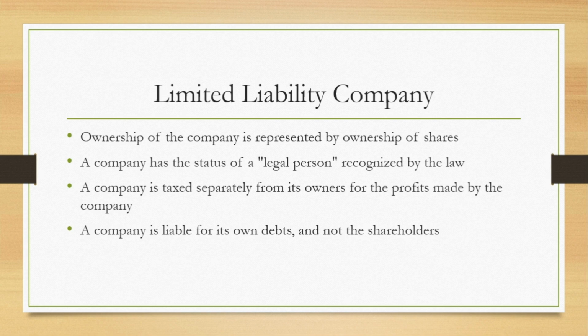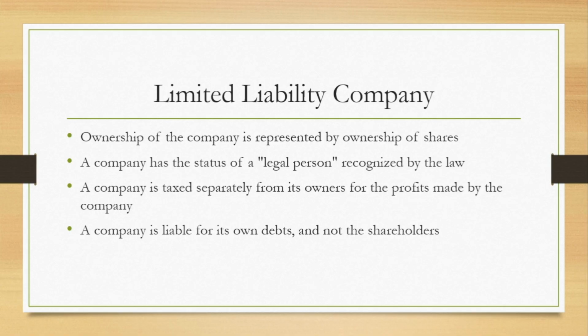So a company has the status of a legal person recognized by law. The meaning of this is that a company can sue and a company can be sued. A company can sue another company, a company can sue an individual, and the company as well can be sued by a person or an individual.